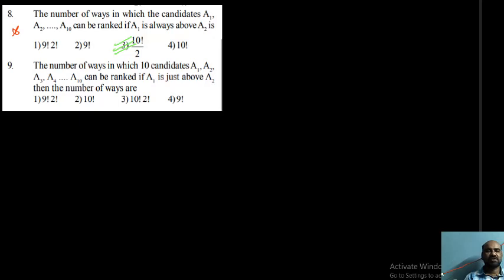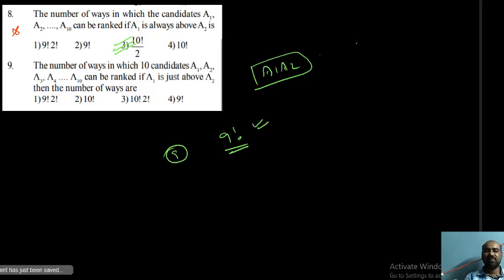Okay students, next ninth problem, same model. The number of ways in which 10 candidates A1 to A10 can be ranked if A1 is just above A2. A1 is just above means A1 and A2 should be together. A1 and A2 are taken as one unit. So the remaining 8 plus 1, 9 candidates can take their places in 9 factorial ways. So what is my answer? I can say that 9 factorial is the required number of permutations.